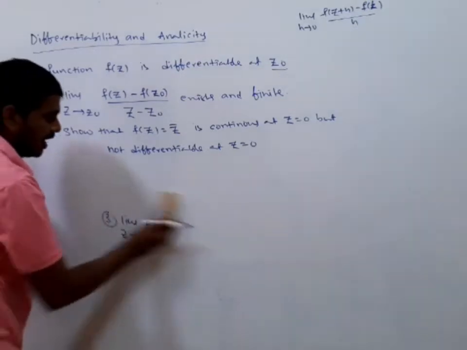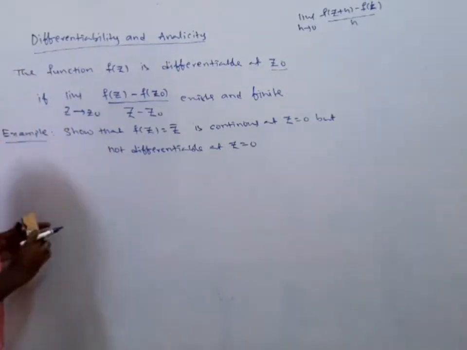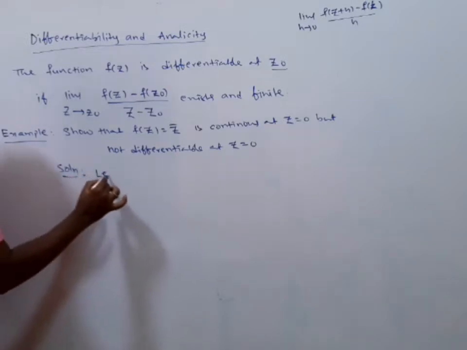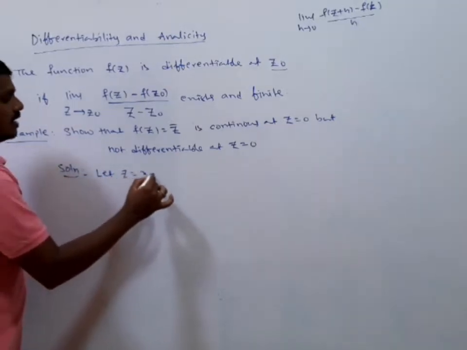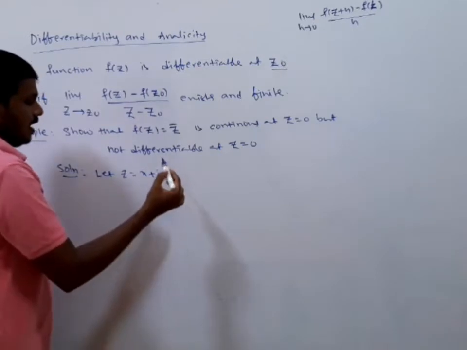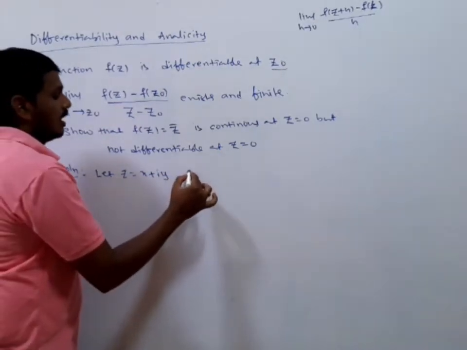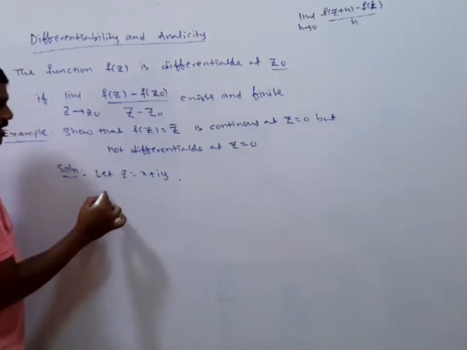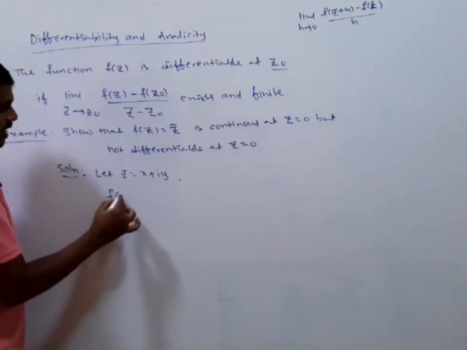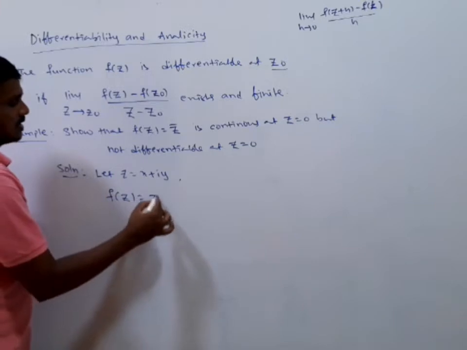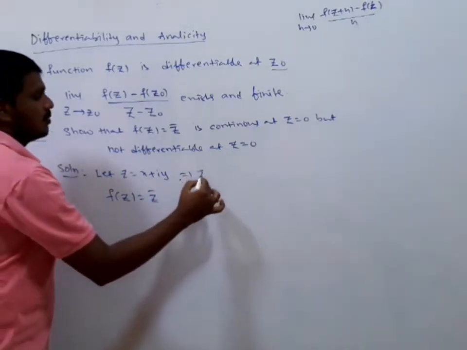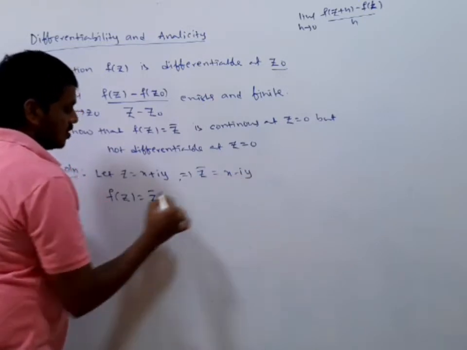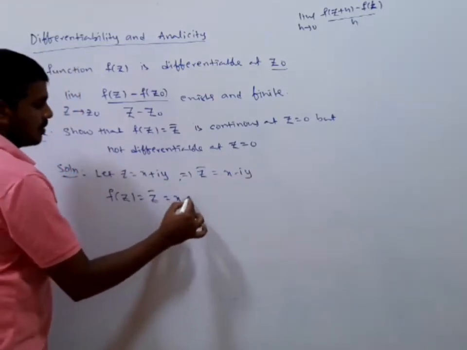Now I am going to verify the continuity of the function f of z is equal to z bar. Now coming to the solution, let z is equal to x plus iy, which is a complex number, and f of z is a function, right? That implies f of z is equal to z bar, where z is x plus iy and z bar is the conjugate of the complex number z, here it is x minus iy. So f of z is equal to x minus iy.